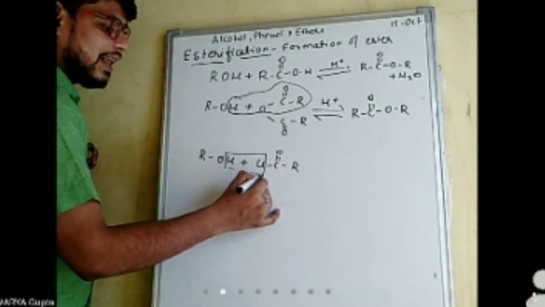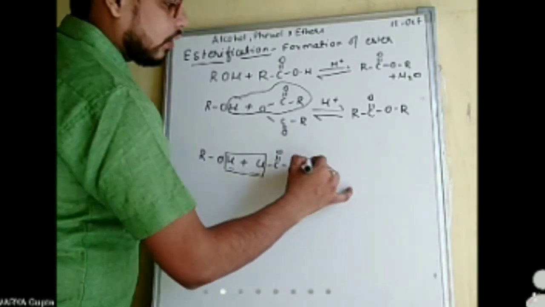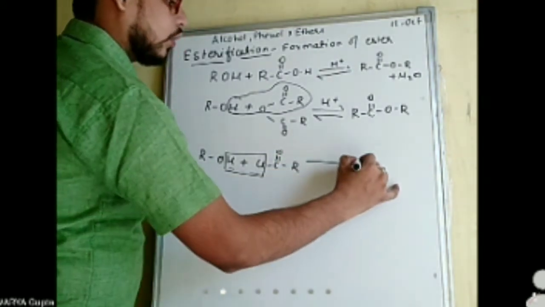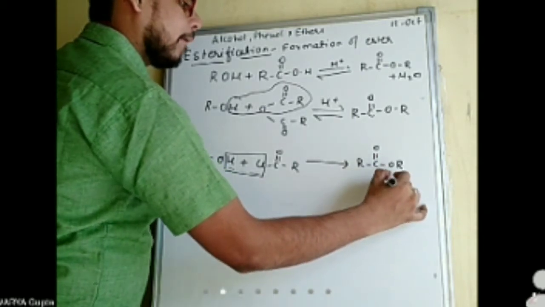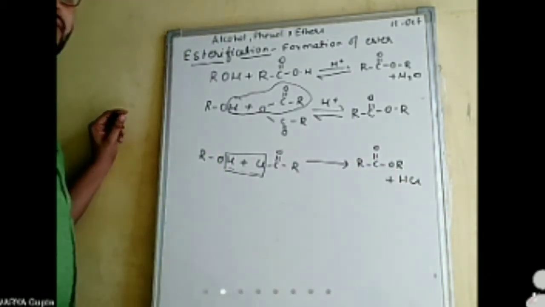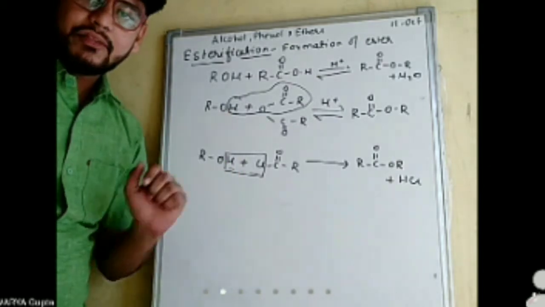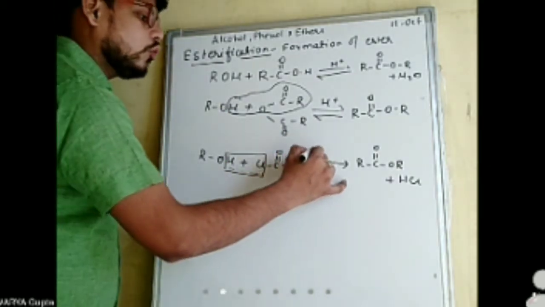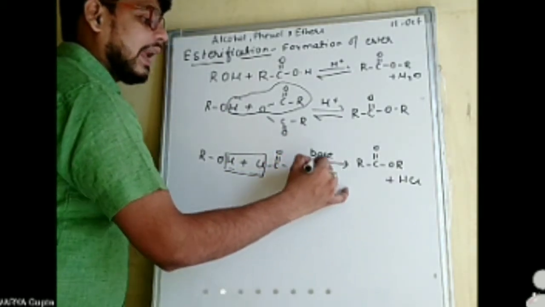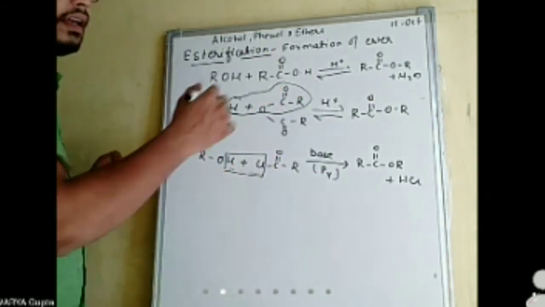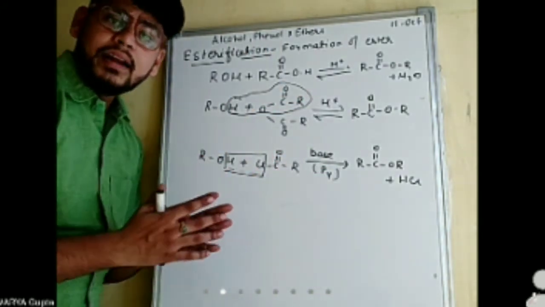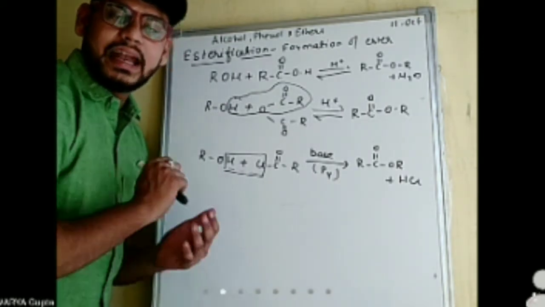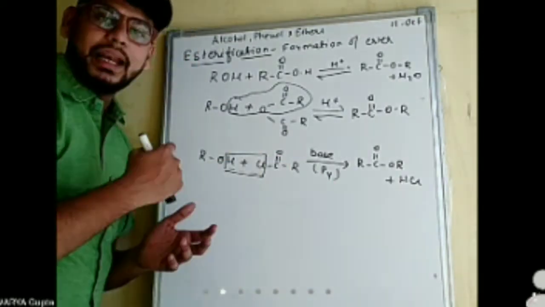This HCl part is removed from the compound, and it will result in the formation of an ester again, plus there will be formation of HCl. But the main difference in this reaction is we use base here. Earlier in both cases, we used the acidic condition, that is H plus ion, but in order to carry out this reaction, we are using pyridine as a base.